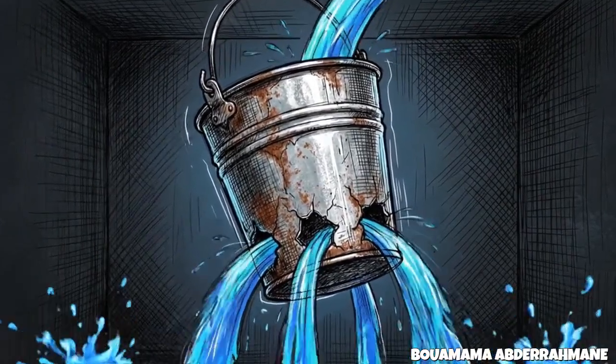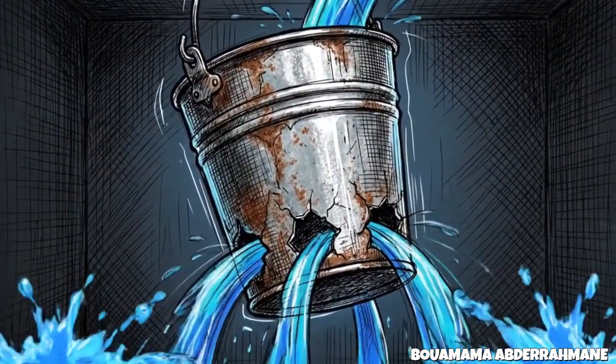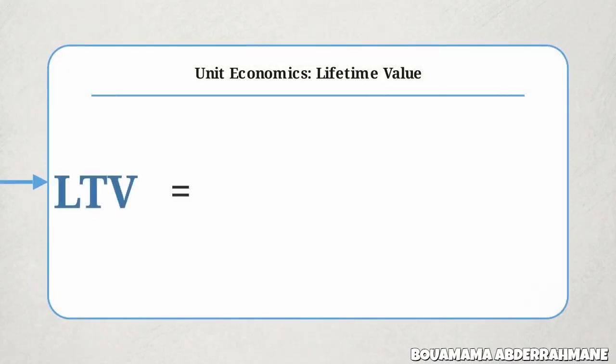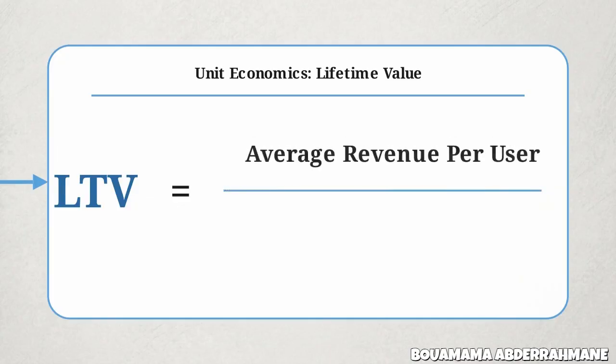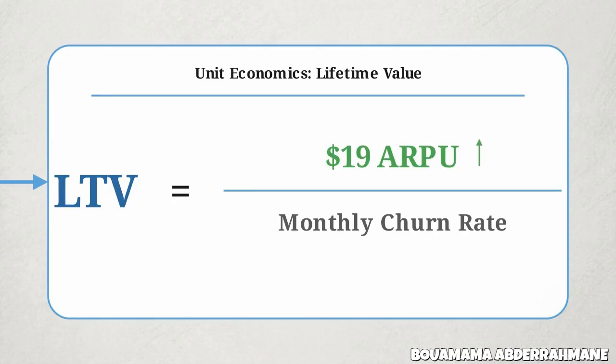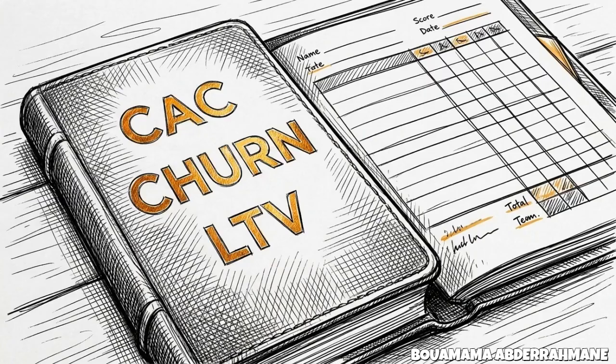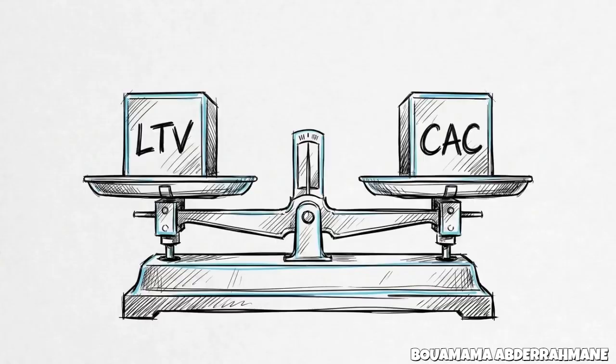For a B2B product targeting mid-sized agencies, the baseline for survival is a monthly churn rate between 3 and 5%. If the churn rate climbs above 7%, it proves the product lacks product market fit. No amount of brilliant marketing can fix a product that people refuse to keep using. If the system bleeds resources faster than it replenishes them, high acquisition is completely futile. It simply becomes a leaky bucket that inevitably drains.